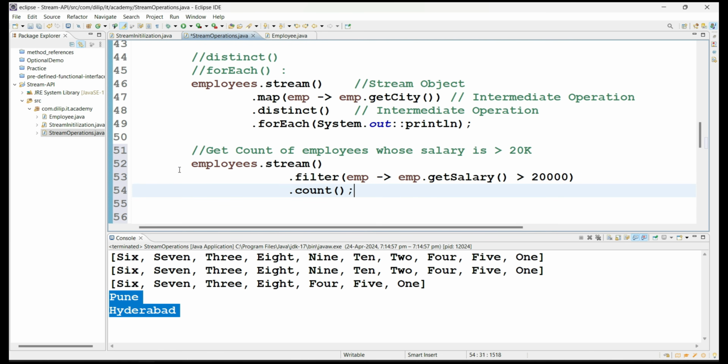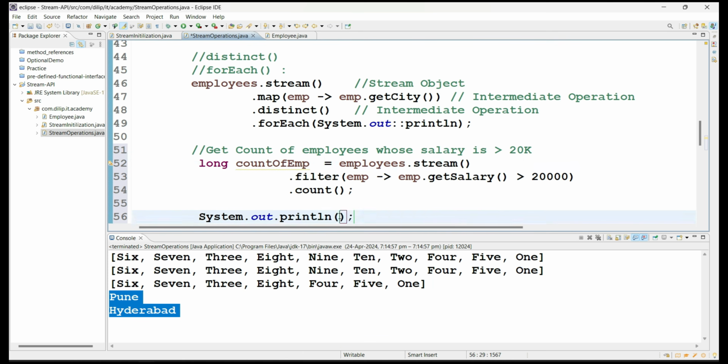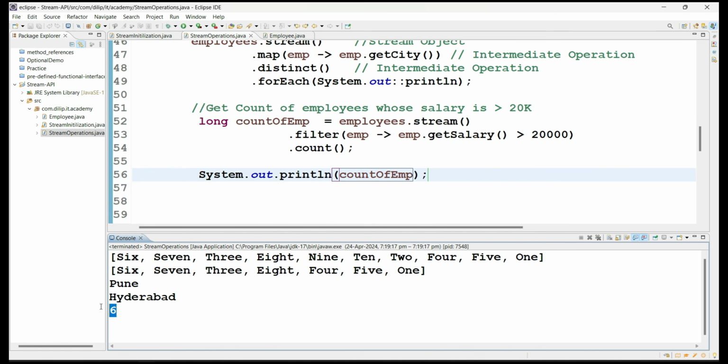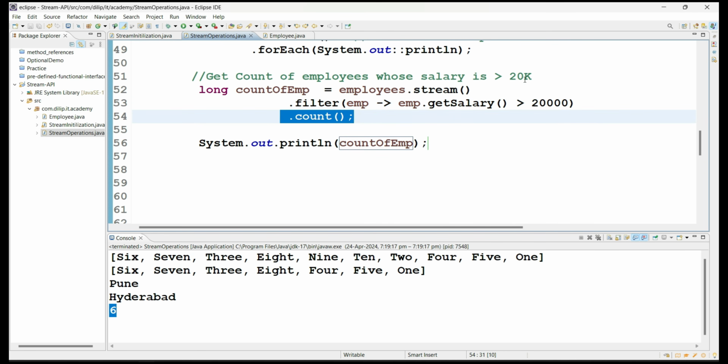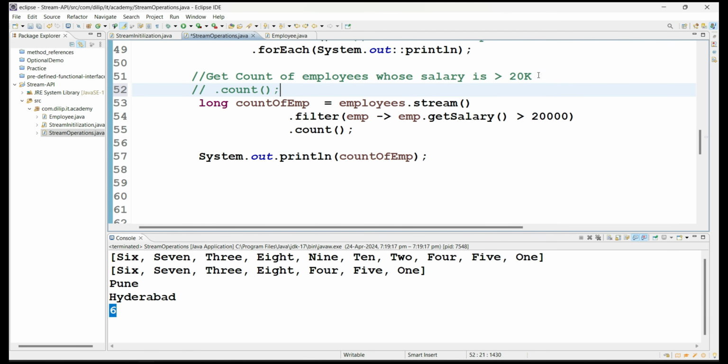So let's see whether it is collecting the count or not, whose salary is greater than 20,000. So what I'm doing here is taking the count of employees with data type long. So let's print it now, count of employees, run it. So you got a total of 6 employees available whose salary is greater than 20,000. Okay. So yes, what is the method we have done now? Count method. It's a terminal method. So we are going to get the count of objects or values available inside the stream object. So this is all about the count method, right?